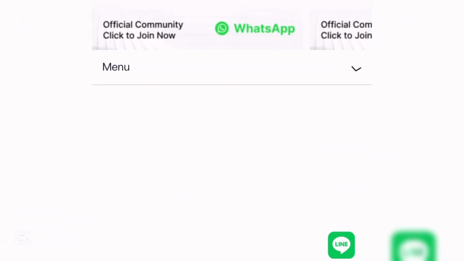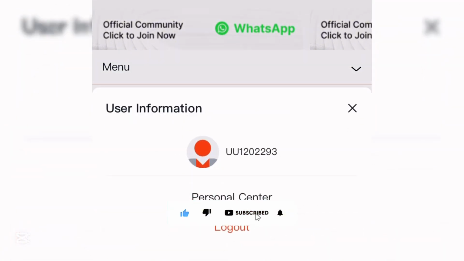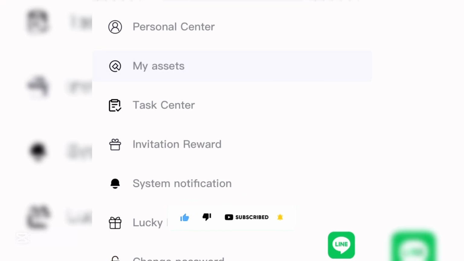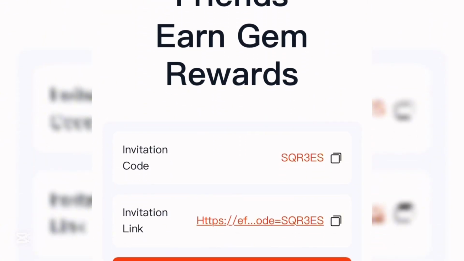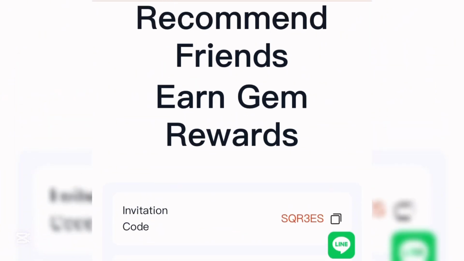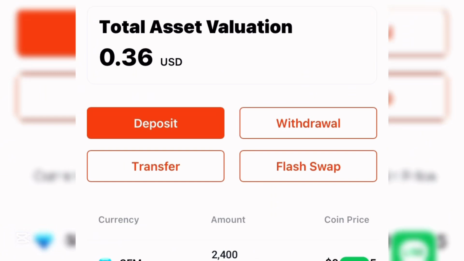Now when you come over to my assets, you can see that my available assets right now is 0.36 USD, because I've placed a withdrawal on my account. To invite individuals to this platform to get more gems for yourself, come over to where it says invitation reward. It says recommend friends and earn gems reward, just like I said. Just copy your invitation link right here, then share with your friends. Once your friends sign up and start using this platform, you're going to get free gems for yourself. The more income you make is by the number of friends you invite into this platform. I really want you to understand how this platform works. I repeat again, you're not investing a dime on this platform.